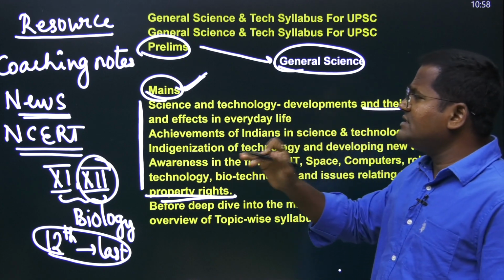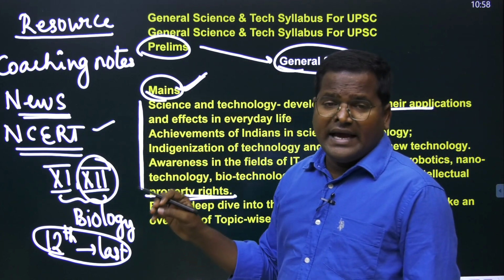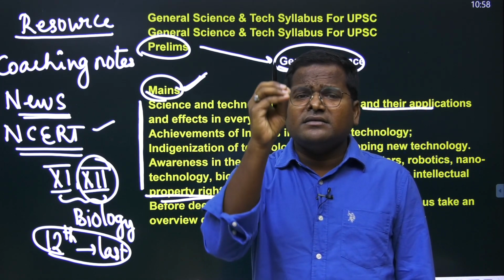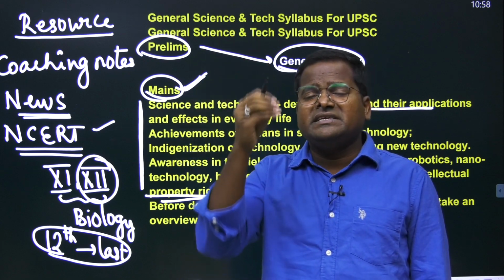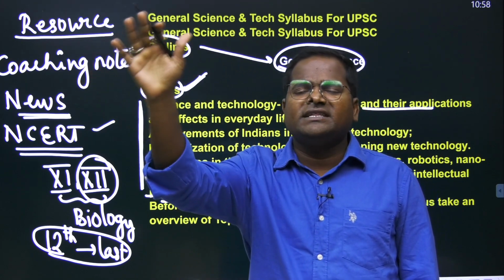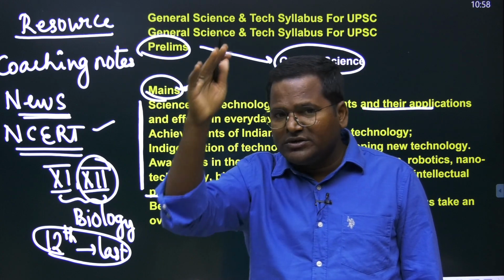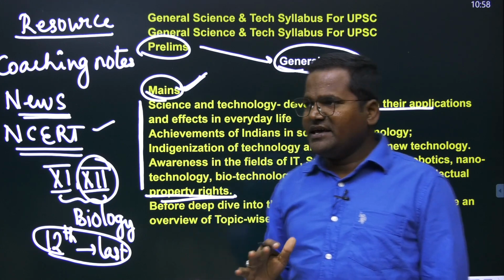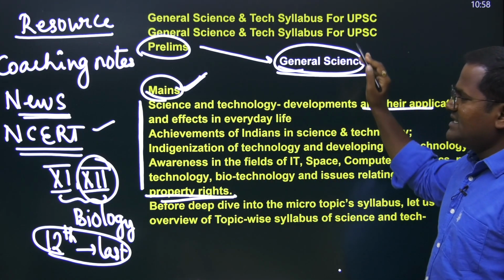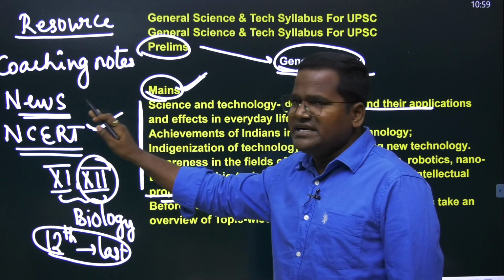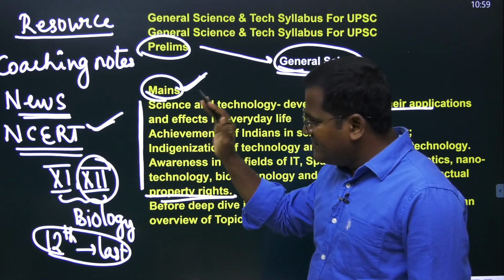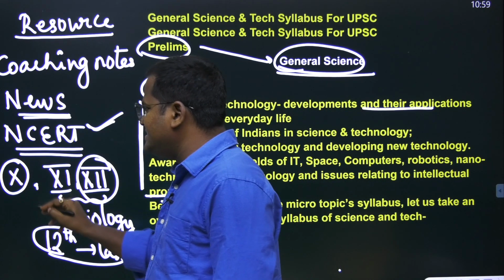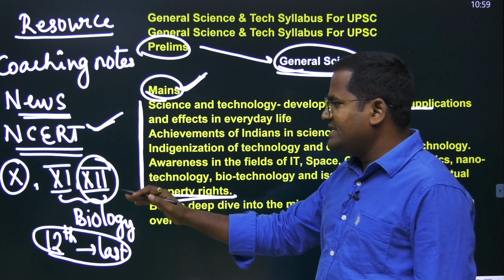If you do the basic work of reading NCERT, and whenever you are reading NCERT, again I am saying, you should not dive into the complete theorems, or Newton's theorem, or Faraday's laws. You should not go into numerical problems. You need to have a basic knowledge, that's it. So, for general science, what do we need to do? We need to read NCERT first. Up to 10th class, you need to read physics, chemistry, biology.